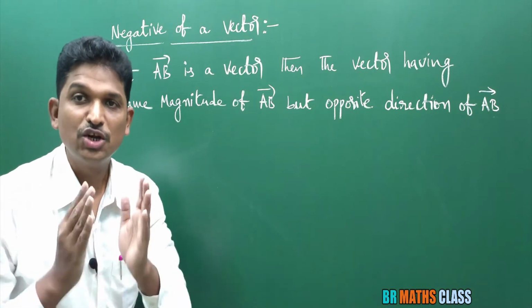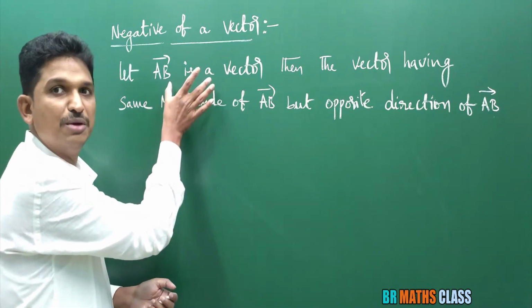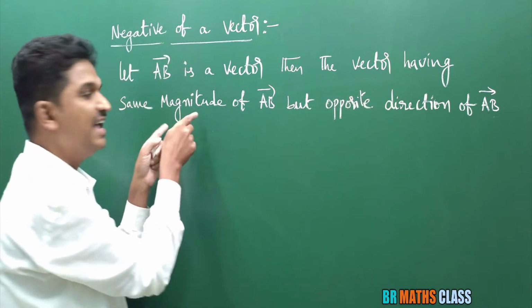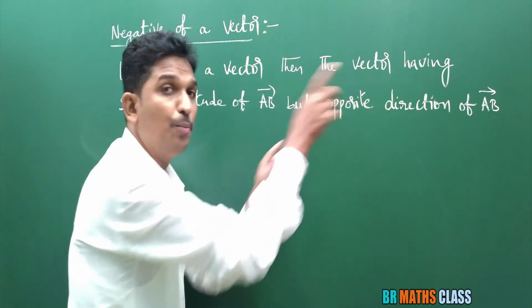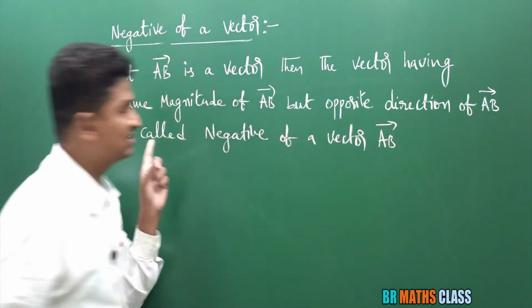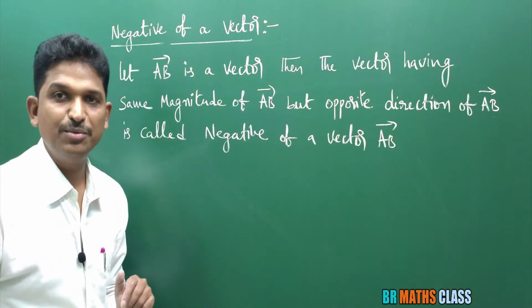Negative of a vector. To explain that, I took a vector AB bar. The vector having same magnitude of AB bar but opposite direction of AB bar is called negative of a vector AB bar.